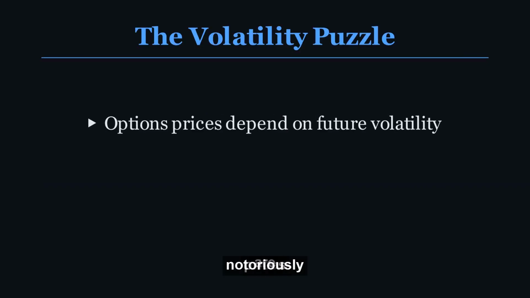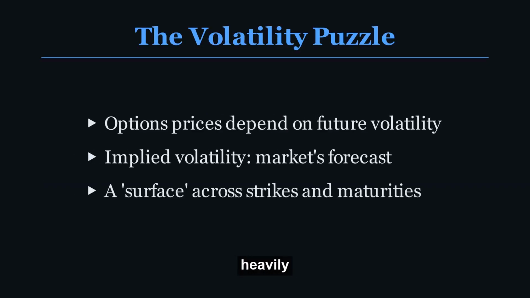Now, options prices are notoriously complex because they depend heavily on the market's expectation of future volatility. This expectation is captured by something called implied volatility, which is essentially the volatility figure that, when plugged into an options pricing model, yields the current market price. When you look at all the implied volatilities for options across different strike prices and different maturities, you get what's known as an implied volatility surface. This surface needs to be perfectly smooth and consistent to prevent arbitrage.